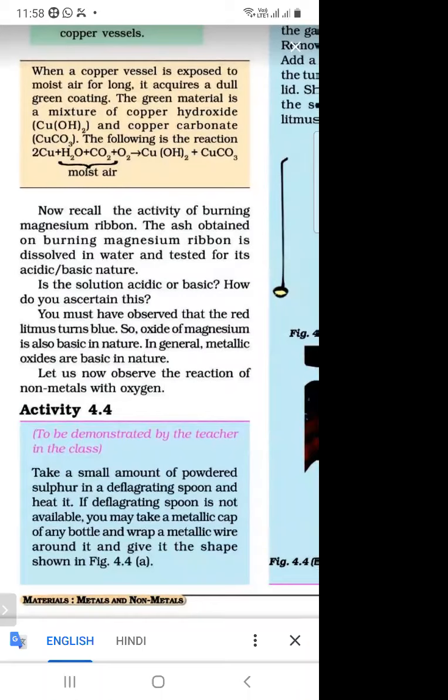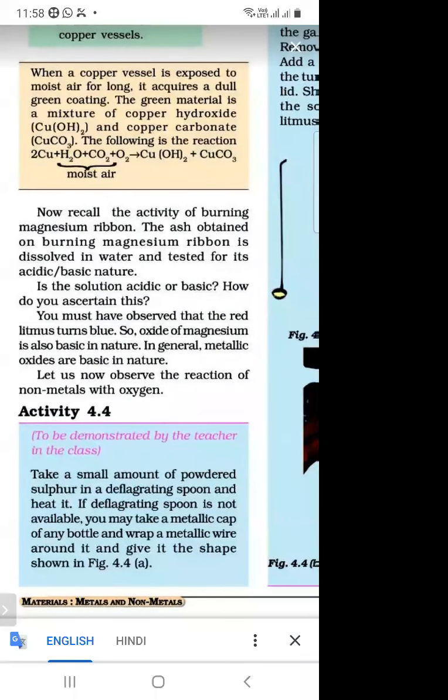So when moist air reacts with copper, two compounds are formed. What are the two compounds? Copper hydroxide and copper carbonate.